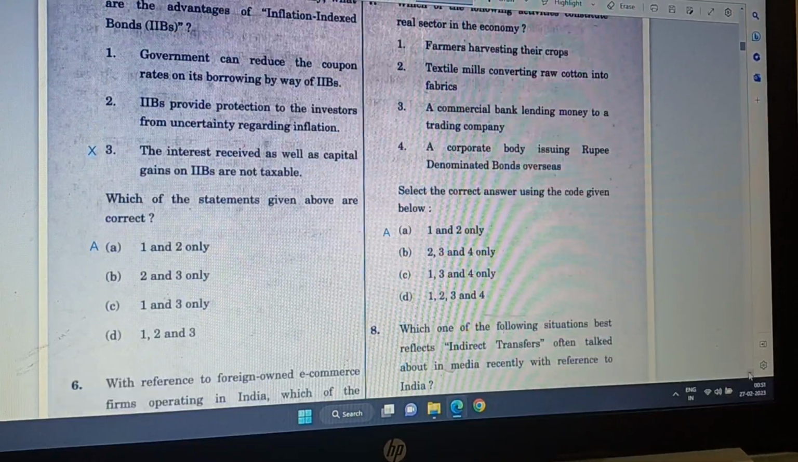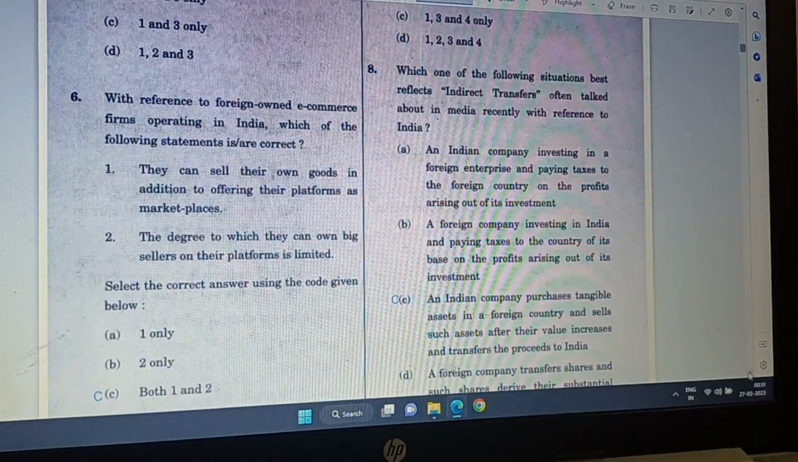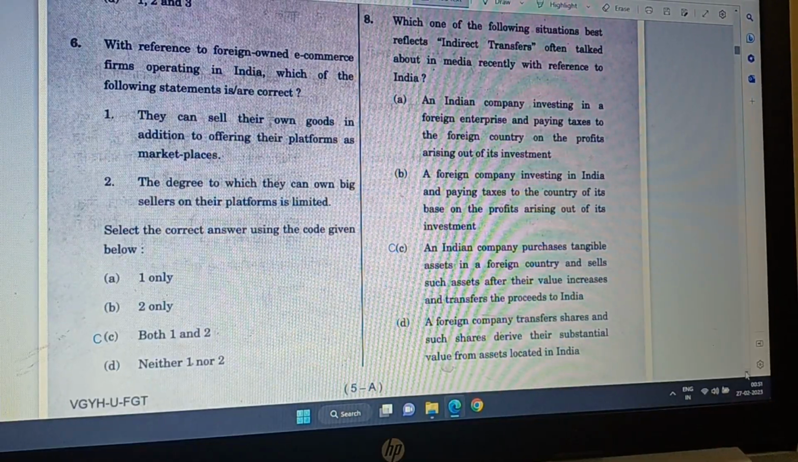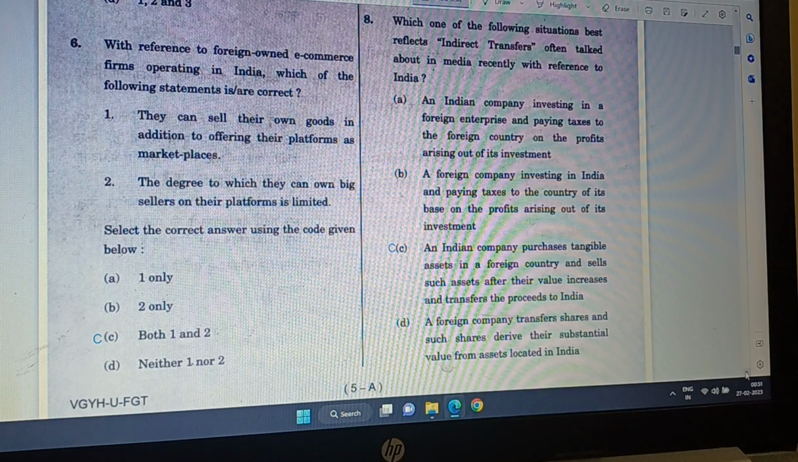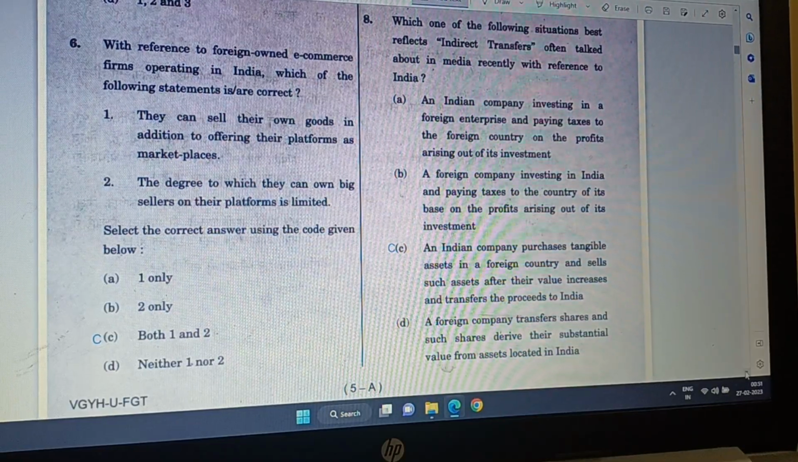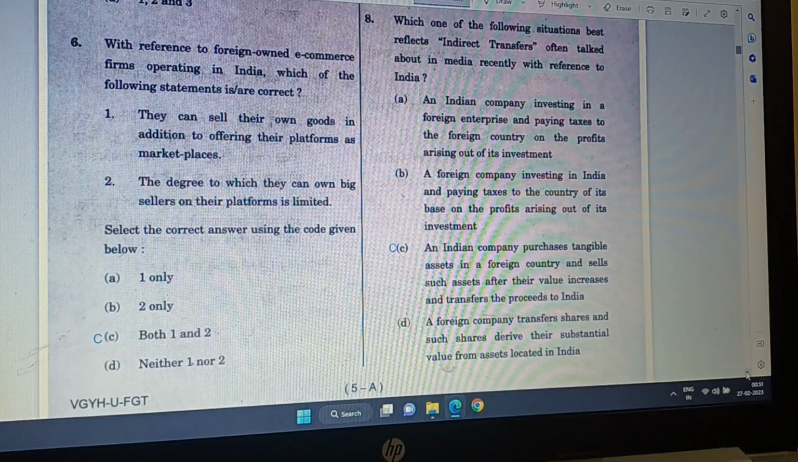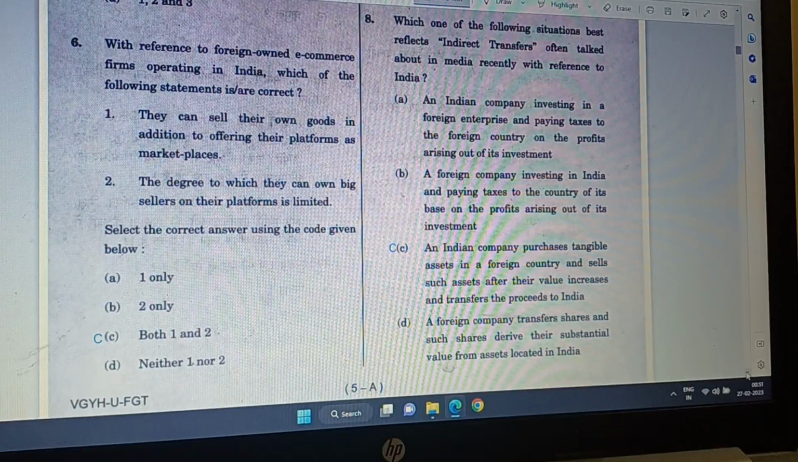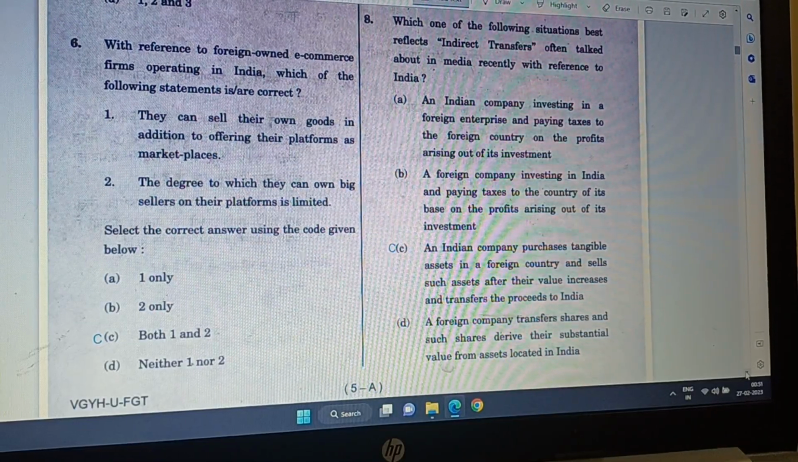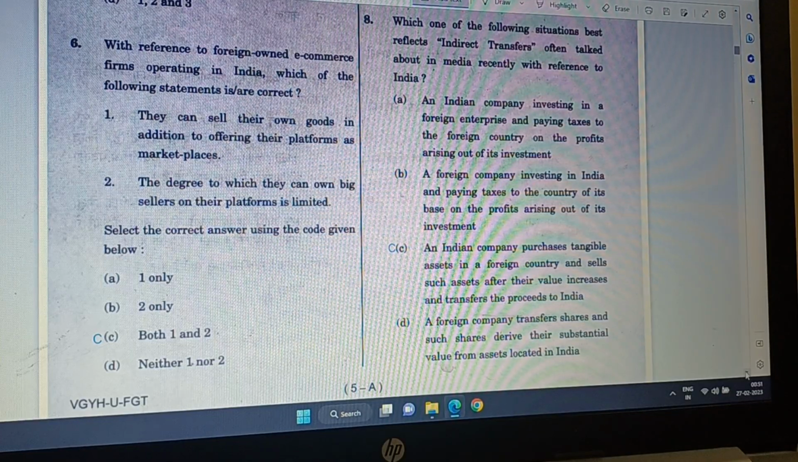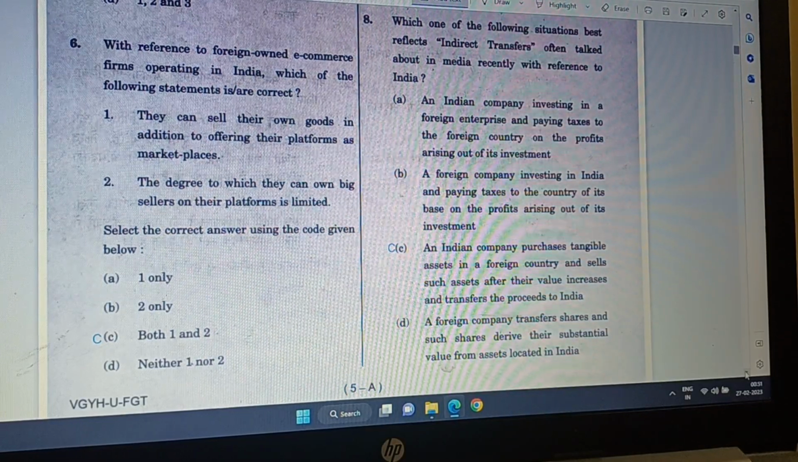Now, it is better to make guesses if you are able to eliminate 1 or 2 options. In that case, you will have positive marks despite the negative marking. So a blind guess is not worth it, but if you are able to eliminate 1 or 2 options, then you should choose the answer. You should take the risk.